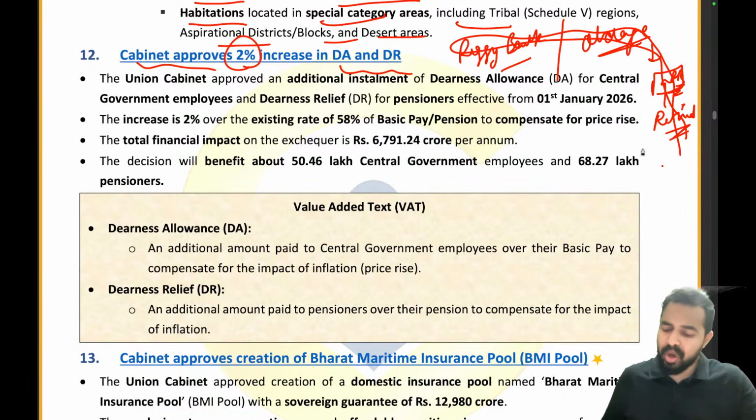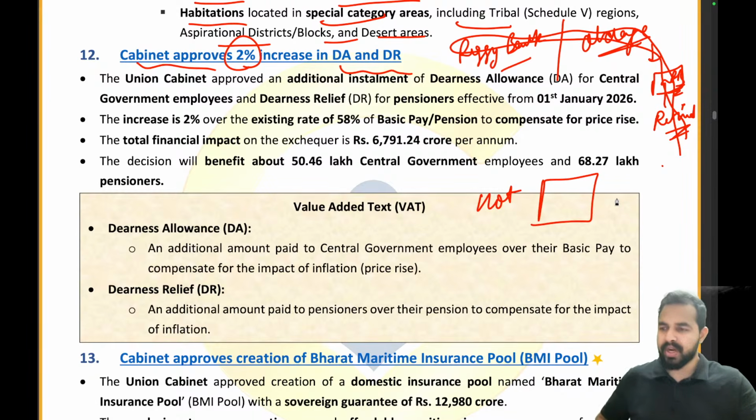So you all know that right now it's too hot in so many areas of the country, right? And you guys are having air conditioners in your room. So what happens is that whenever the temperature rises, you increase the cooling of the air conditioner, and whenever the temperature becomes a little low, you decrease the cooling, right?